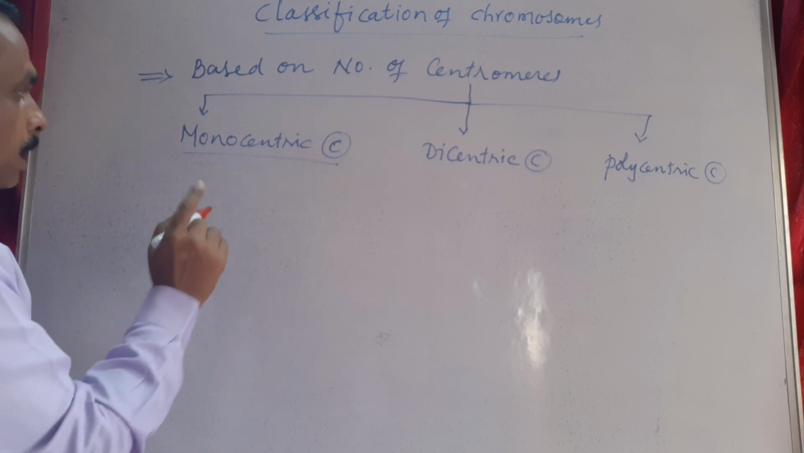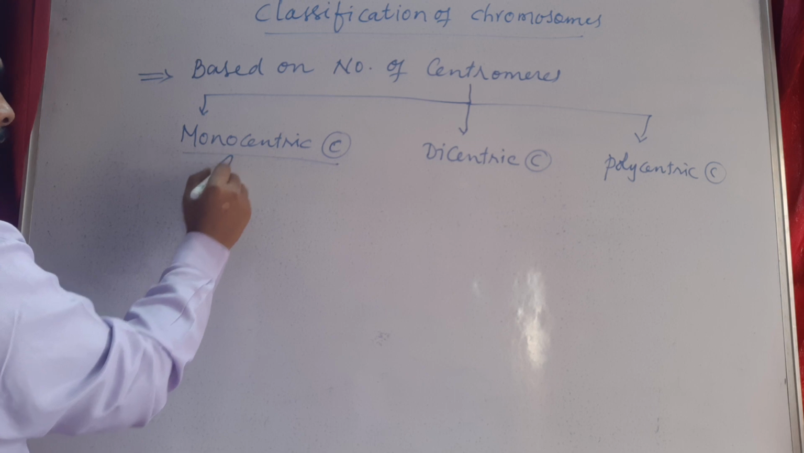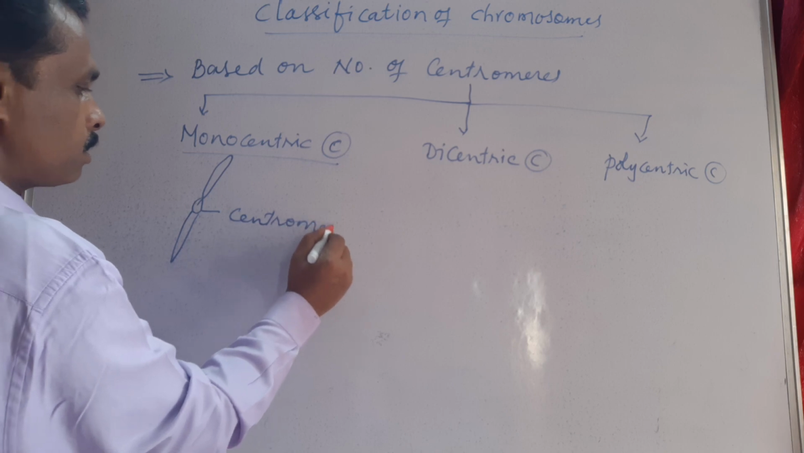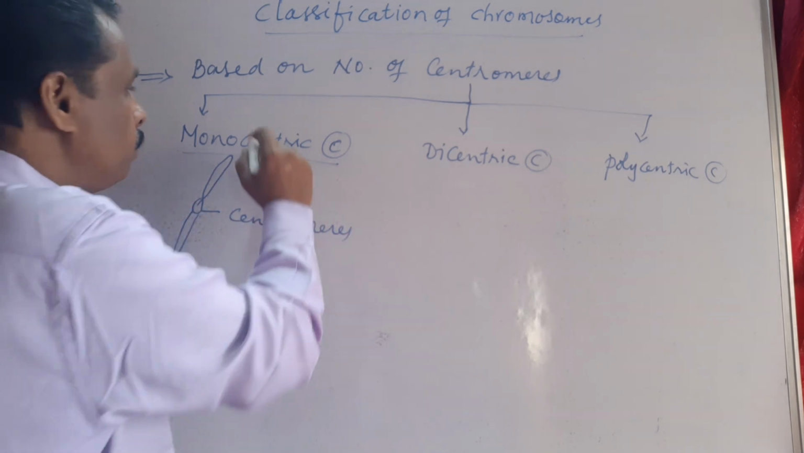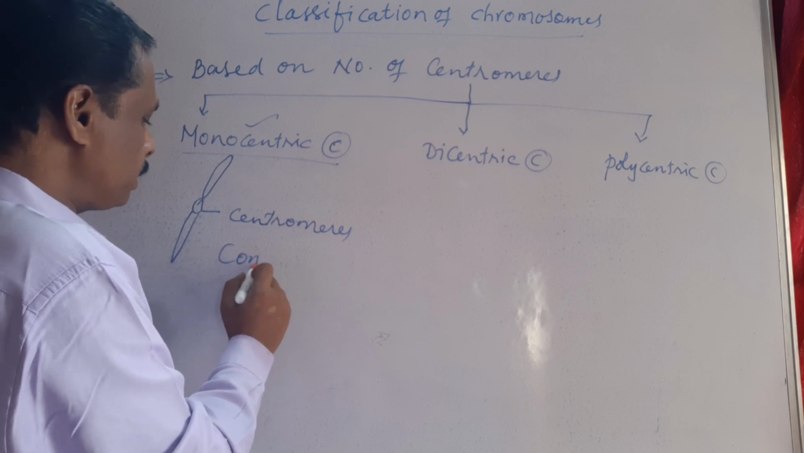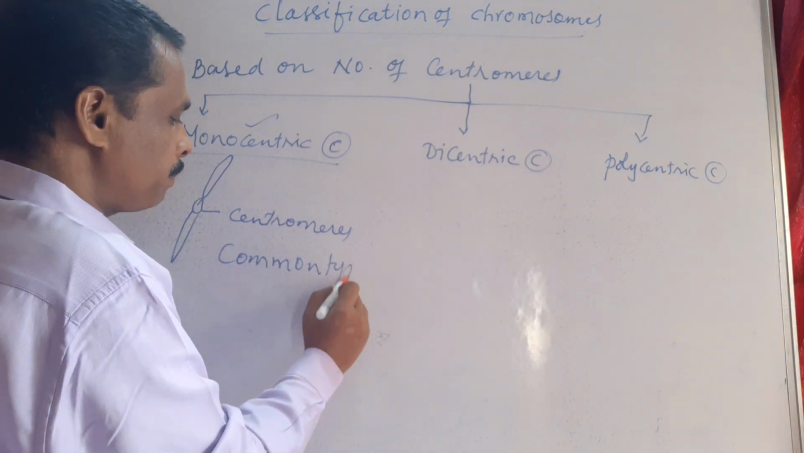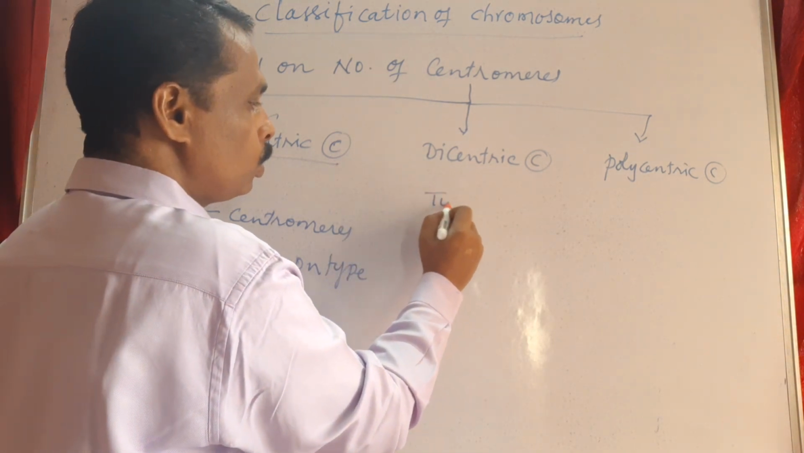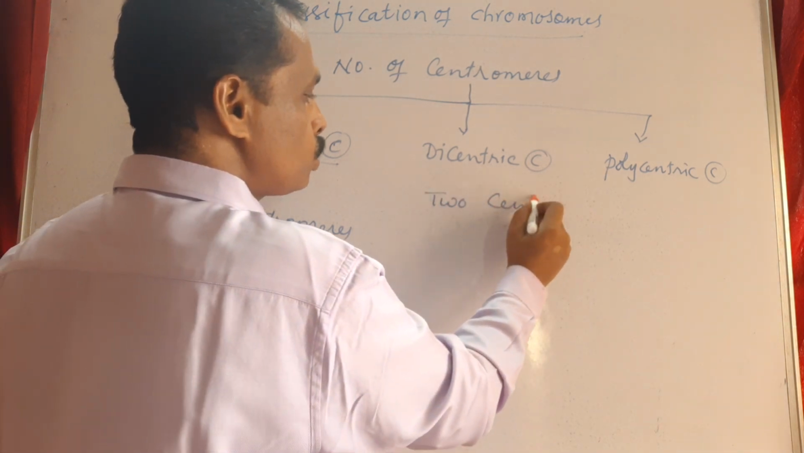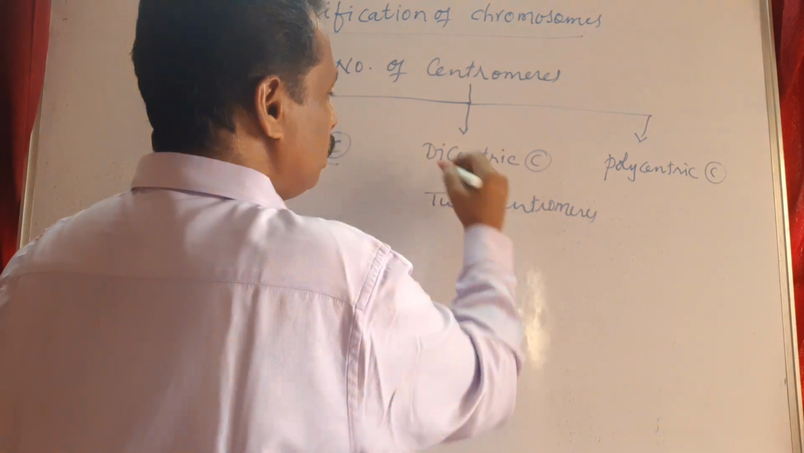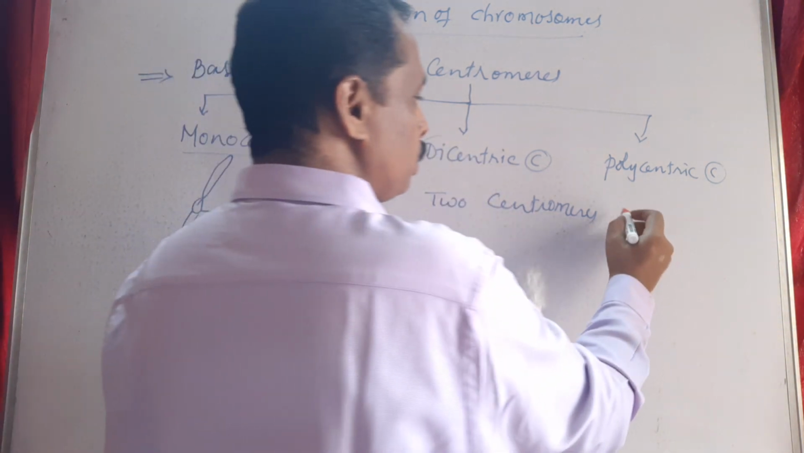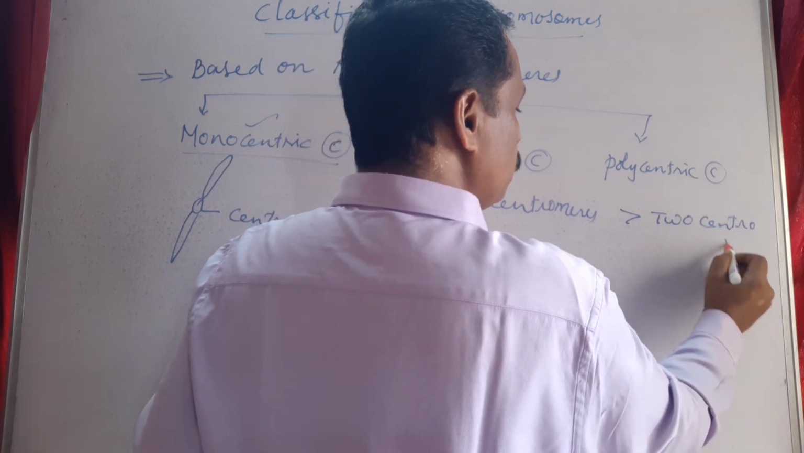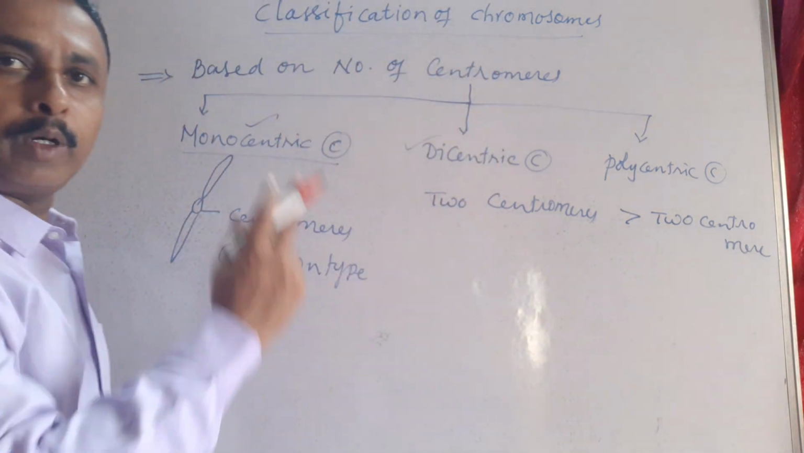Monocentric chromosomes are those where the number of centromeres is 1. This is the centromere. Such chromosomes are called monocentric chromosomes. This is the most common type. Whereas dicentric chromosomes have 2 centromeres, and polycentric chromosomes have more than 2 centromeres present.